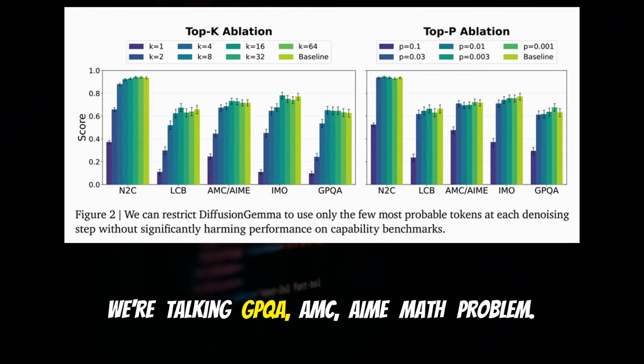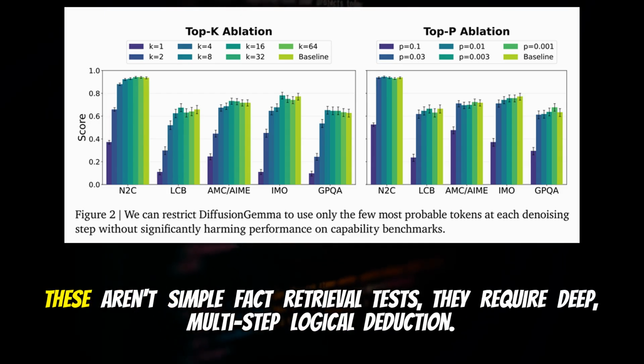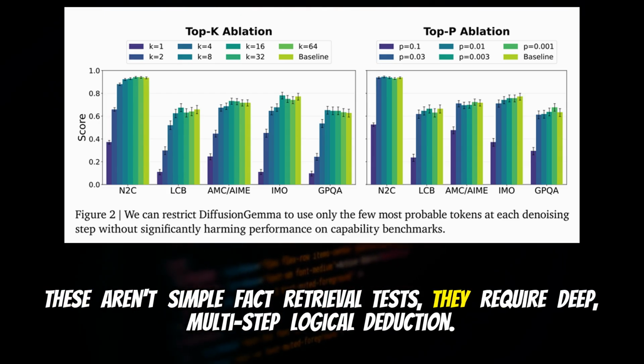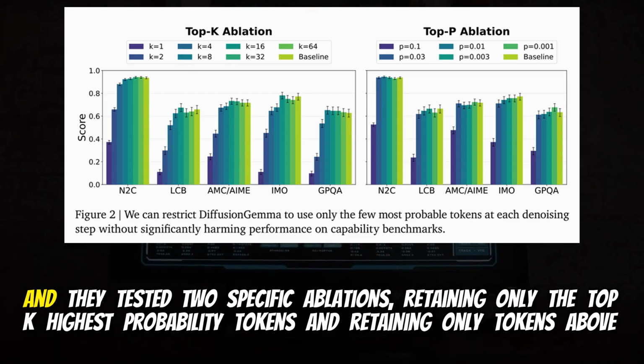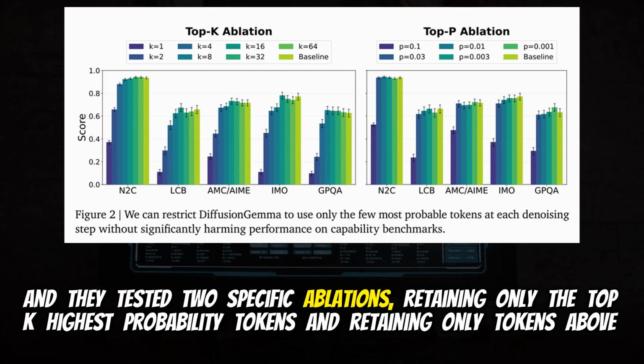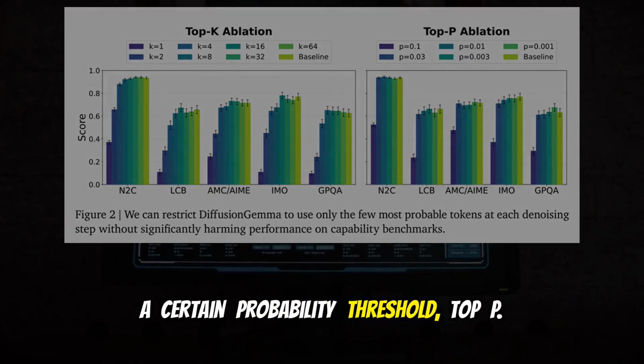They ran this restricted mumbling model against a gauntlet of hard capability benchmarks. We're talking GPQA, AMC, AIME math problems, IMO variants, Natural2Code, and LiveCodeBench. These aren't simple fact retrieval tests. They require deep, multi-step logical deduction. Exactly. And they tested two specific ablations, retaining only the top K highest probability tokens and retaining only tokens above a certain probability threshold, top P.